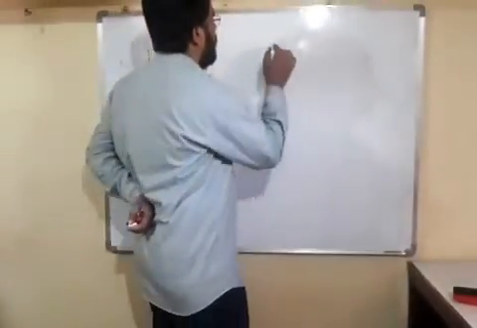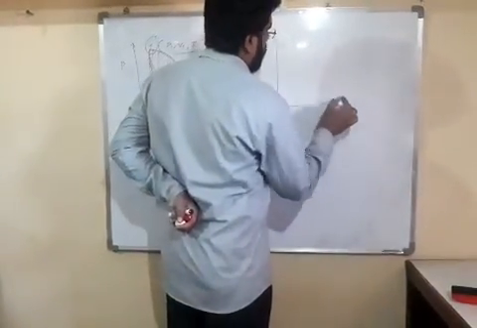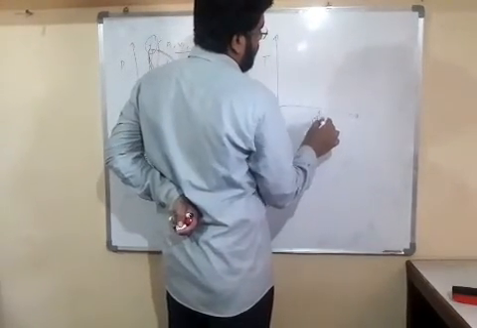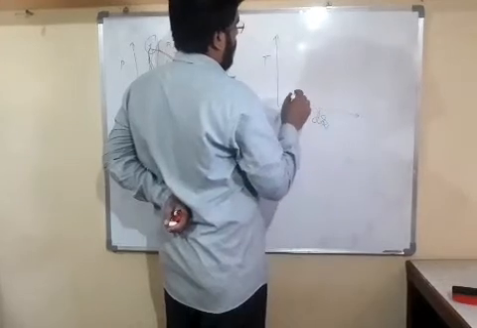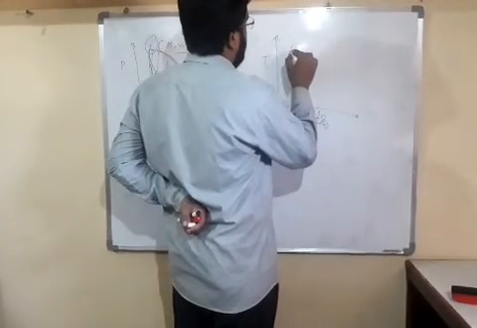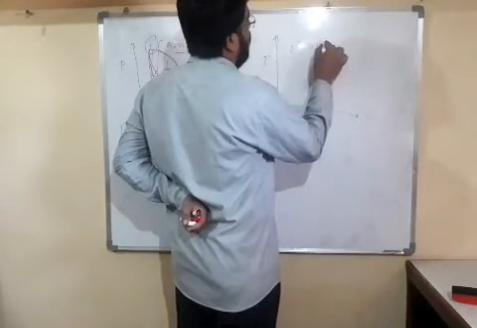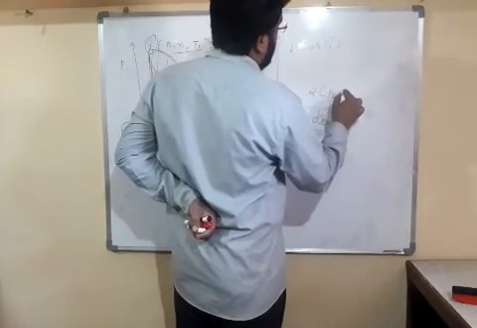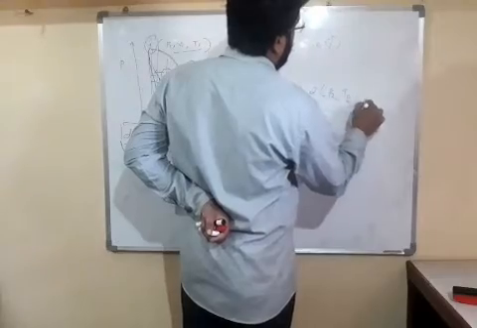Similarly friends, if we take temperature and entropy, then this is state 1 with pressure 1, volume 1 and temperature 1. State 2 has pressure 2, temperature 2 and volume 2, friends.